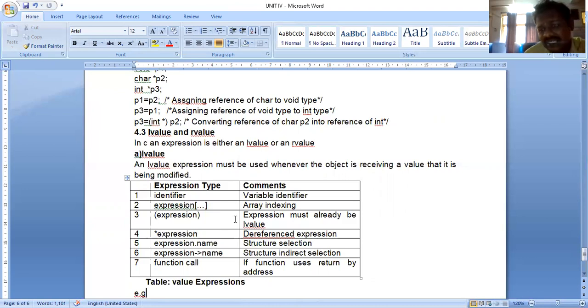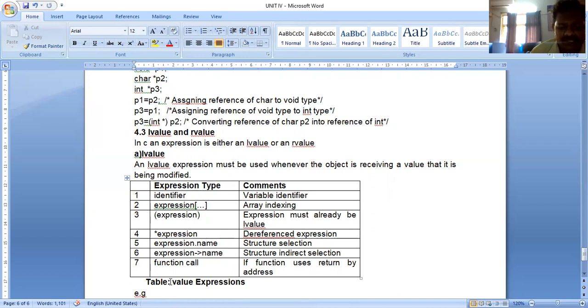Expression dot name, that is structure selection. We are going for structure variables: S1 dot name, S1 dot ID, S1 dot marks, S1 dot grade. This is expression dot name. Expression arrow name is indirect selection. To access structures by using pointers, we use the arrow operator. That is not covered in the third unit. How do we write the arrow operator? Minus greater than symbol. There is no arrow operator on the keyboard. So we write the expression, minus greater than symbol, name. So that is structure indirect selection. Function call: if a function returns by address, there is a function call. So we are using return by address function call. These are all the L value expressions. They are all L values.